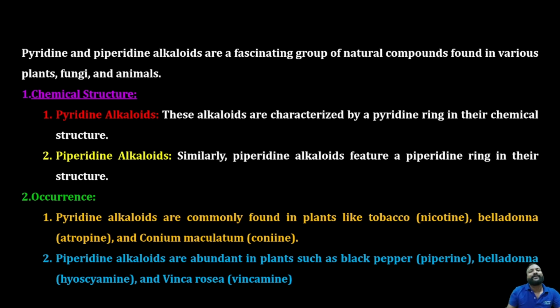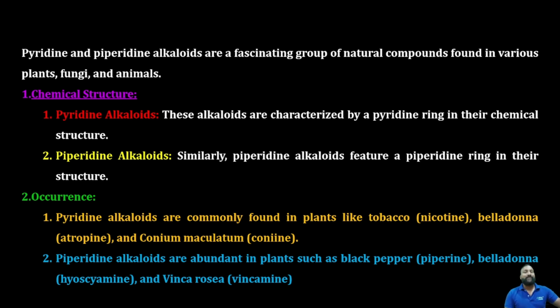But you should remember that whenever the term alkaloid comes to your mind, you should definitely think of nitrogen-containing heterocyclic rings. Except for a few pseudo-alkaloids, almost all the true alkaloids and protoalkaloids contain nitrogen, either in the cycle or beside the cycle. Yes, piperidine. Simply, the piperidine alkaloids consist of a piperidine ring, this structure, that's what we have seen in the tabular form.